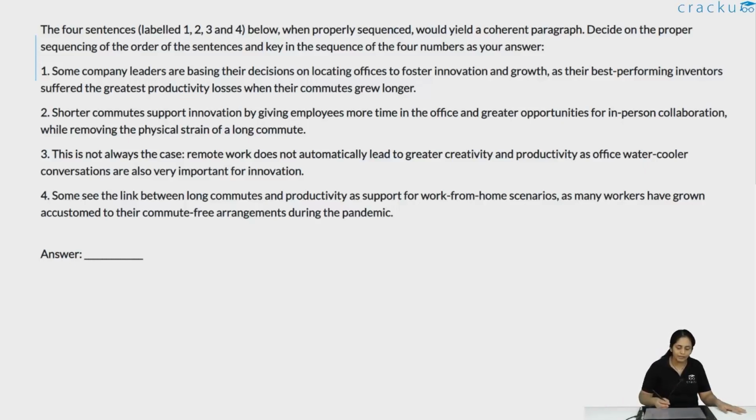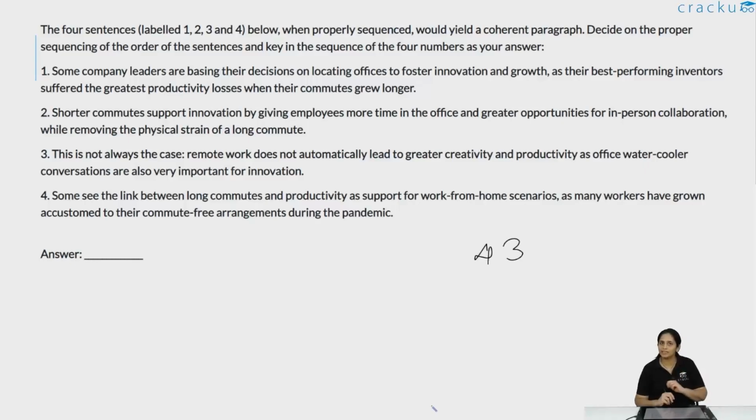So basically, you see a link between 4 and 3. 4 says that many people are seeing that because of the long commutes and the drop in productivity, work from home works best. And during the pandemic, they saw that they had commute-free time. So they feel that instead of having all those long commutes, what would be better for productivity is us working from home.